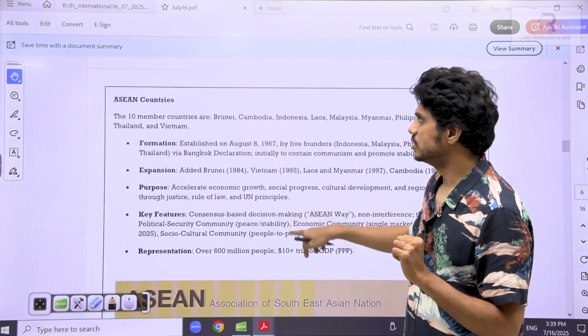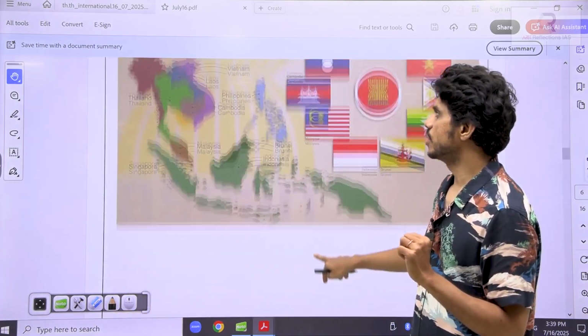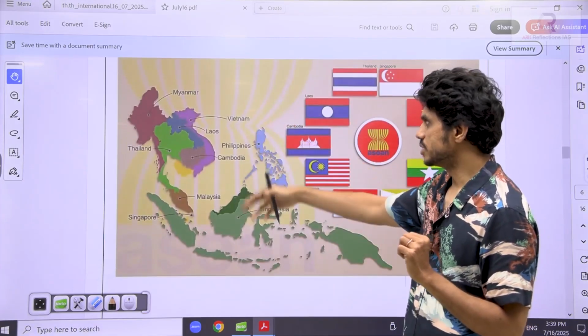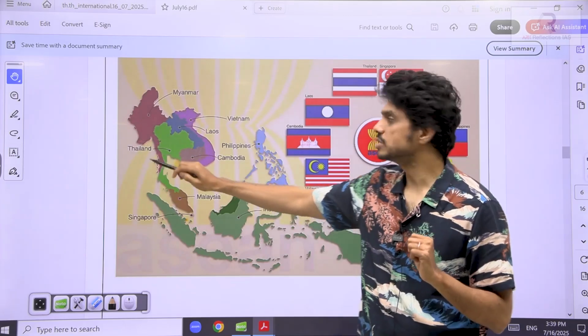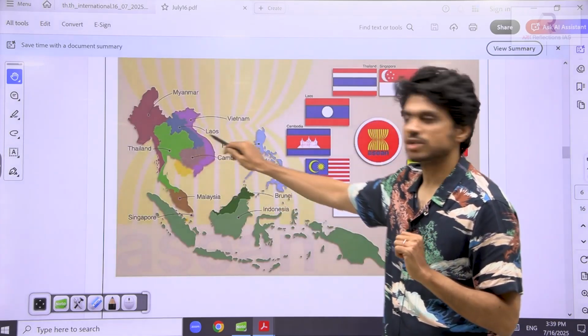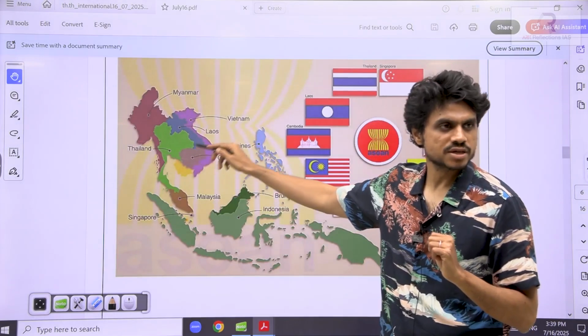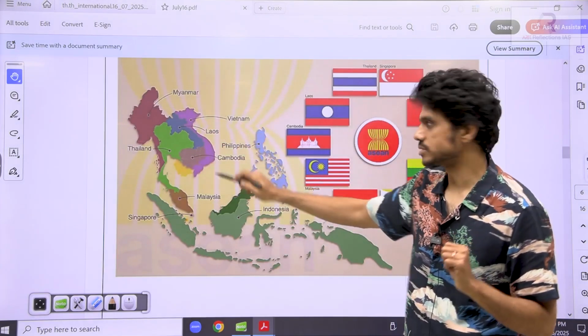So now see the ASEAN. These are the 10 countries that have been provided here, Cambodia, and all these countries. Can you see here Laos is landlocked. I want you to see, sometimes UPSC also asks to arrange these countries from west to east. They'll ask their capitals, arrange their capitals from west to east. Like this they can ask.